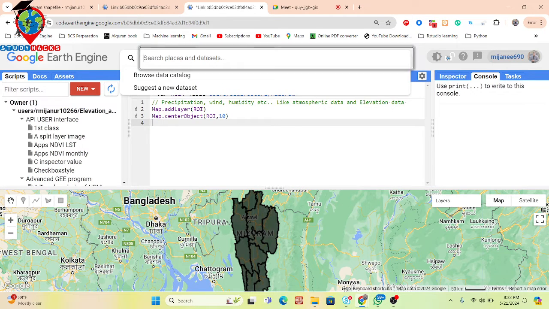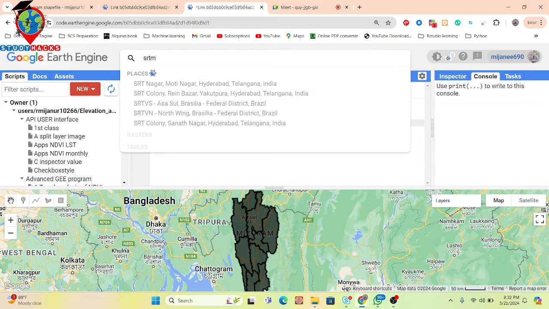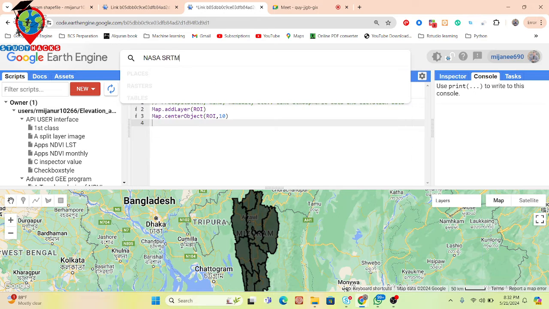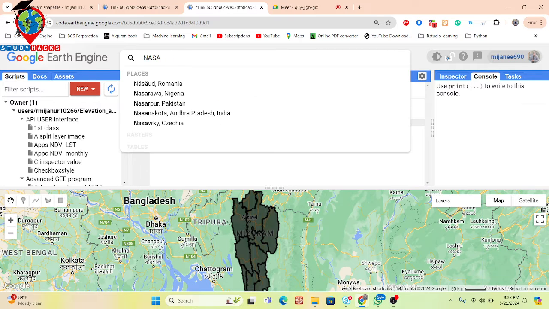So first of all, suppose elevation. For elevation I use the NASA SRTM dataset. I simply search for NASA SRTM on Google or on the search bar.